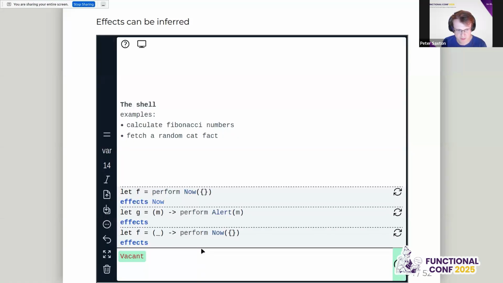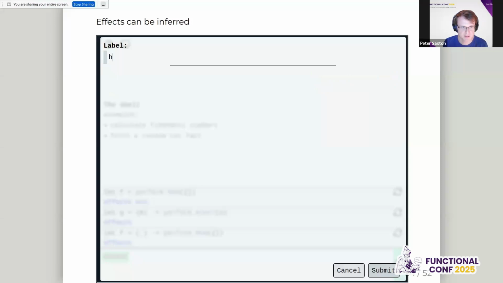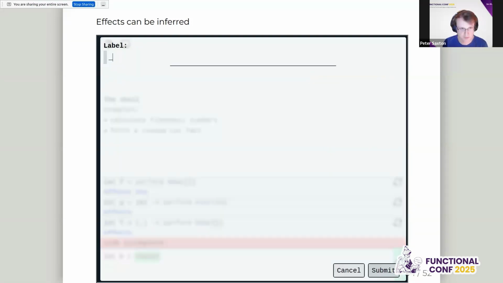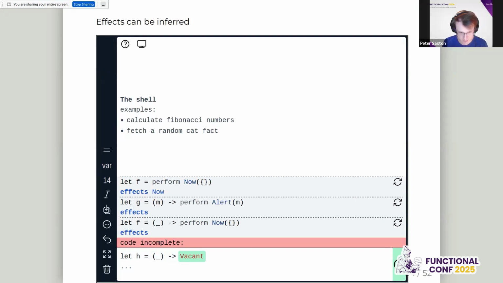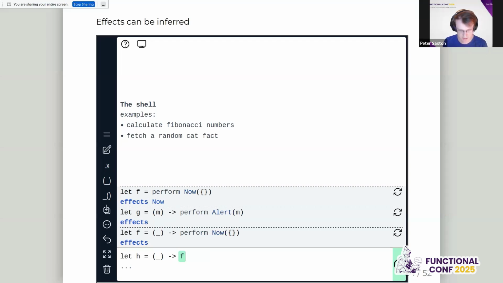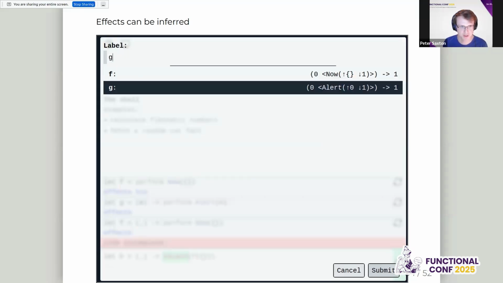Okay, so we're not going to do anything with those yet, but we can make another function, which would be h, which would be a function which we're going to call with nothing. And what it does is we're going to get the now time. So we're going to do f, which is the now. And we're going to pass it to the alert function. So we're going to put it to g.